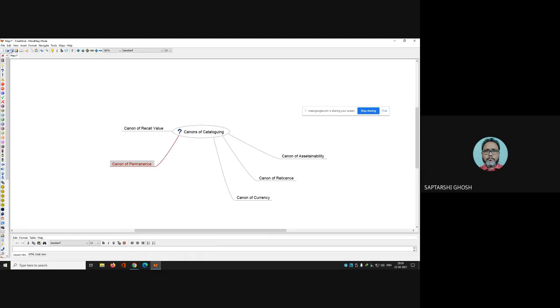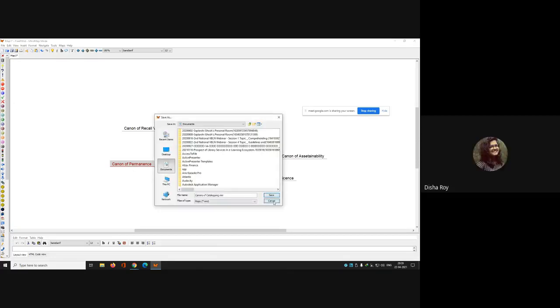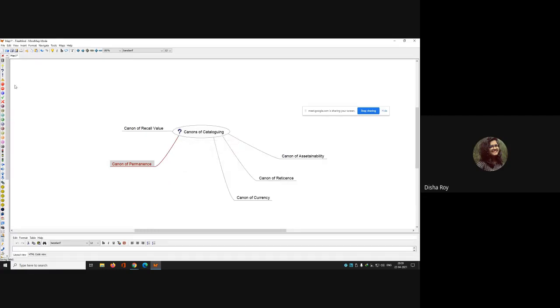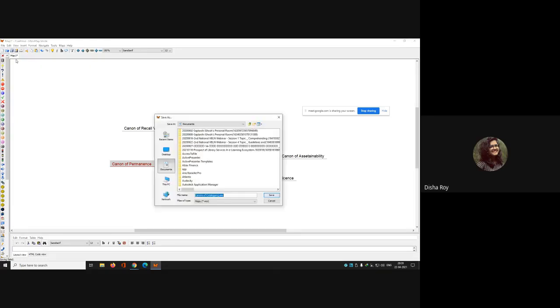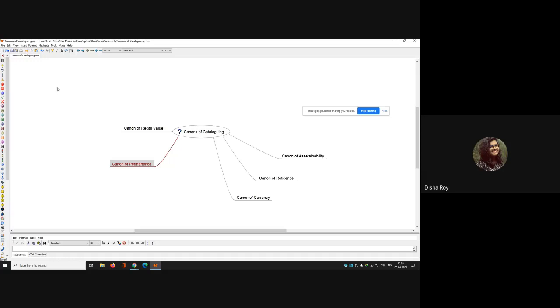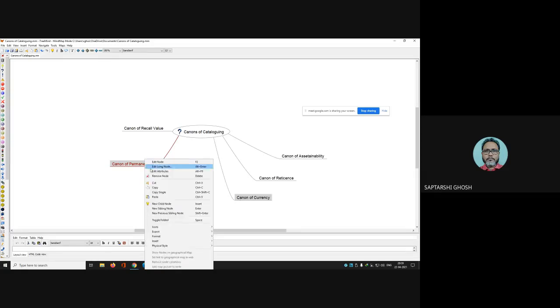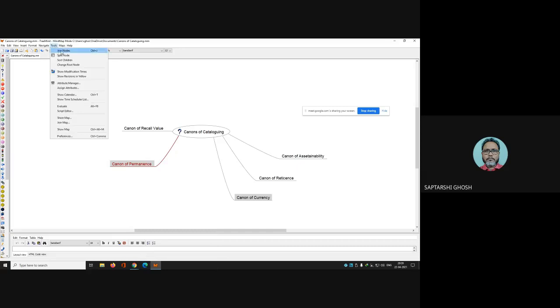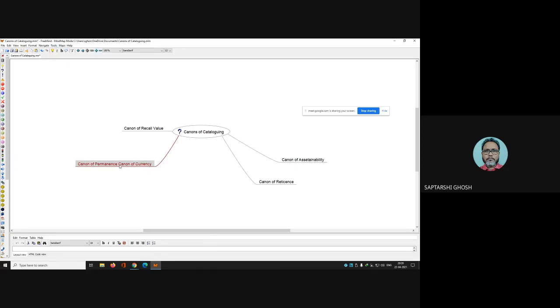Now, do you know what is canon of permanence? It is the principle that no element in the entry heading should change. Now, tools, join nodes.